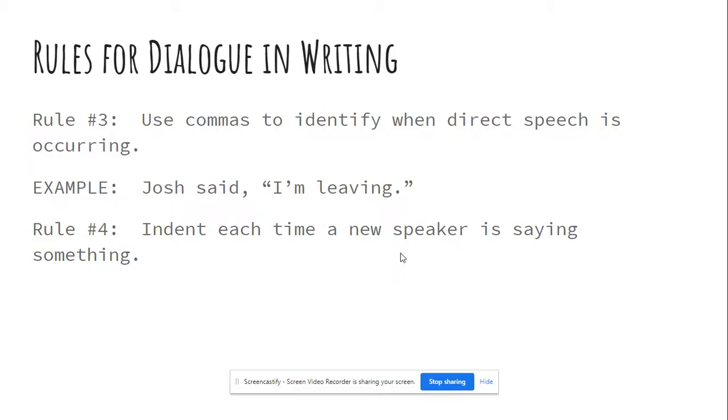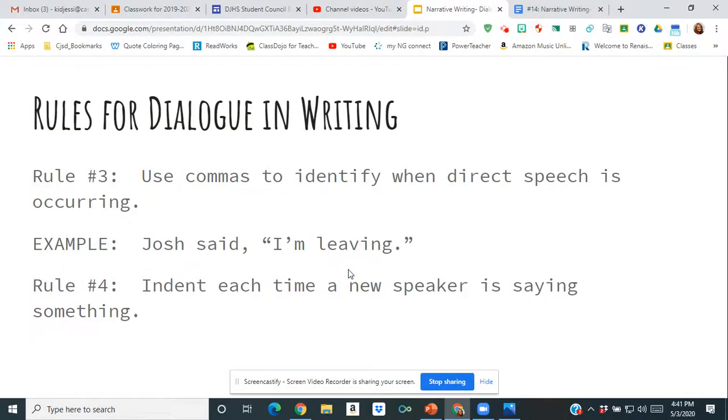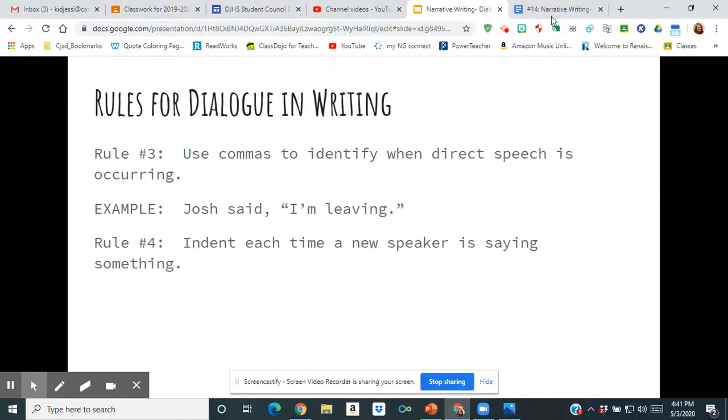And then rule number 4: indent each time a new speaker is saying something. So every time Josh is saying something, or what was the other guy? Jake. Anytime that they're saying things, you're going to want to make sure that you indent.